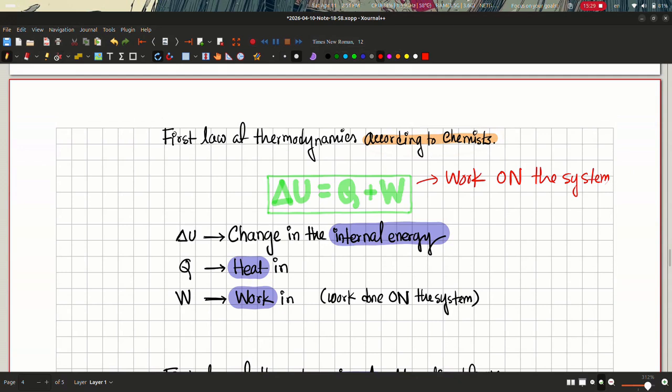We have delta U to be the same, that is the change in the internal energy, and Q the same, heat flowing into the system, and whenever we have heat flowing out of the system, this Q becomes negative. And we have W to be work in, so energy flowing into the system when work is done on the system. So the definition of W in this case is something different. I just wanted to tell you this briefly because you might get confused. You might see different pictures of the first law, but they're all essentially saying the same thing.